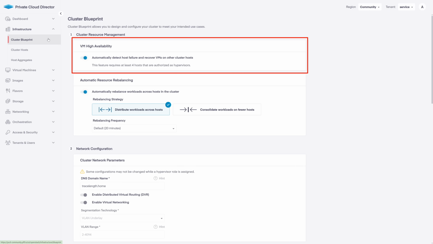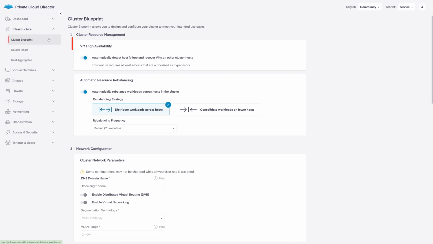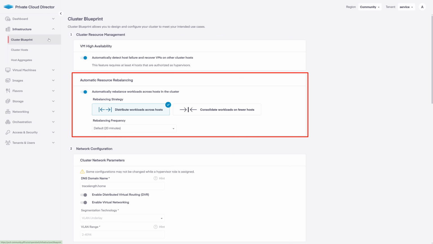VM high availability is the same that you have in VMware and other standard hypervisors, where if a host crashes or goes offline, PCD would detect the loss of the host and start those workloads again on other hosts in the cluster. Keep in mind, you need to have your VMs hosted in persistent storage available to all of the hosts, just like in other hypervisors. Next is automatic resource scheduling. Yep, PCD has automated load balancing for free.